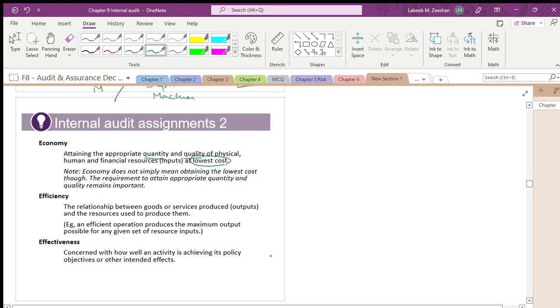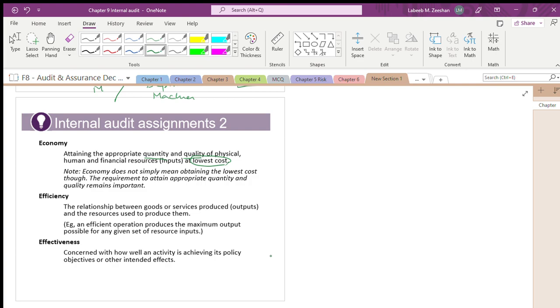This is what economy says. People say economy is I want a low price. Fine. If you want a low price, go for low quality. As simple as that. Who is going to lose? The company will not lose. The company will retain the customers as specifically as possible. And there are people who prefer quality rather than price. So, don't think that economy is only with respect to the cost.